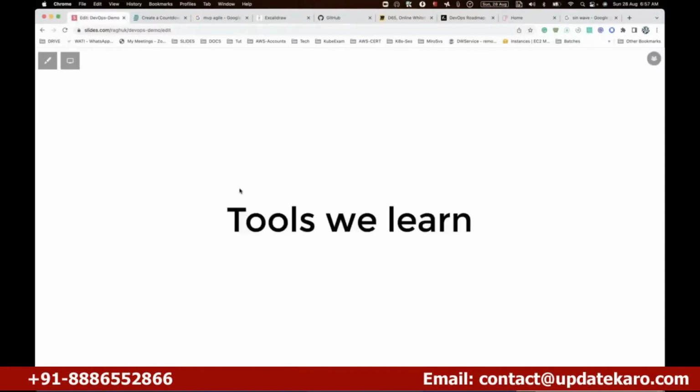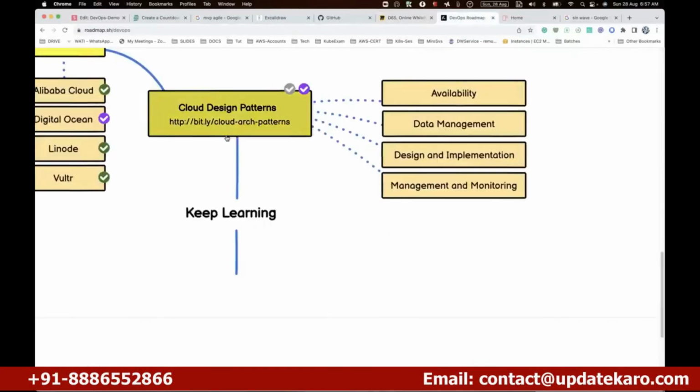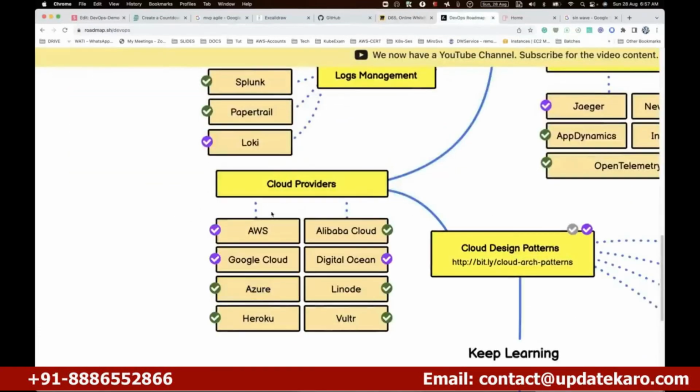And the tools we are going to learn, we are completely inspired by, or literally copying from, roadmap.sh. I'm not putting any of my brain into why this, why that. Whatever they are giving, I'm just taking it up. For certain tools, for example, for the cloud provider, they're telling you to go with any of these three clouds, which are trending in the market: AWS, Google Cloud, or DigitalOcean.